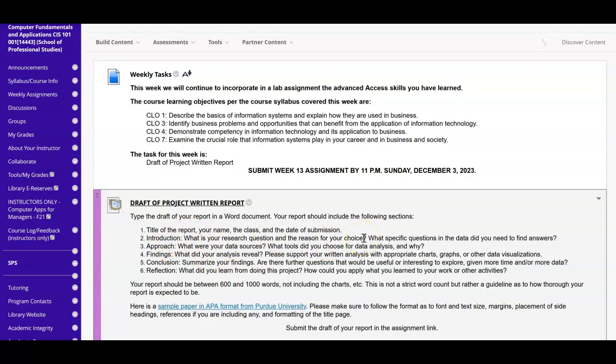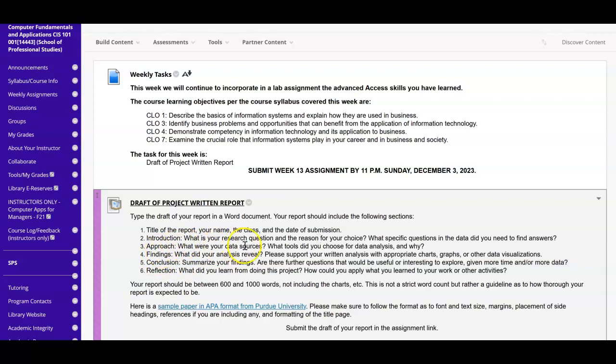Remember we did the research question the last week or 2 weeks ago? What specific questions in the data did you need to find answers? All right, so this would be where your queries are. All right, this would be why you did the research to begin with. Why did you use Airbnb? What are you looking for in Airbnb?